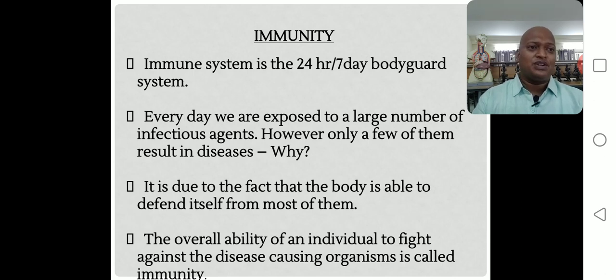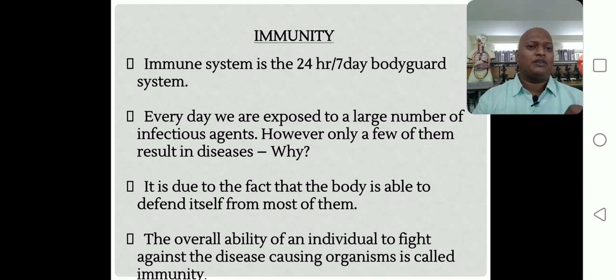So what is the definition of immunity? The overall ability of an individual to fight against disease causing organisms is called immunity. Whenever foreign bodies, any type of microorganisms or infectious agents, enter the human body, our immune system will respond immediately and fight to prevent the entry of the microorganism, right?